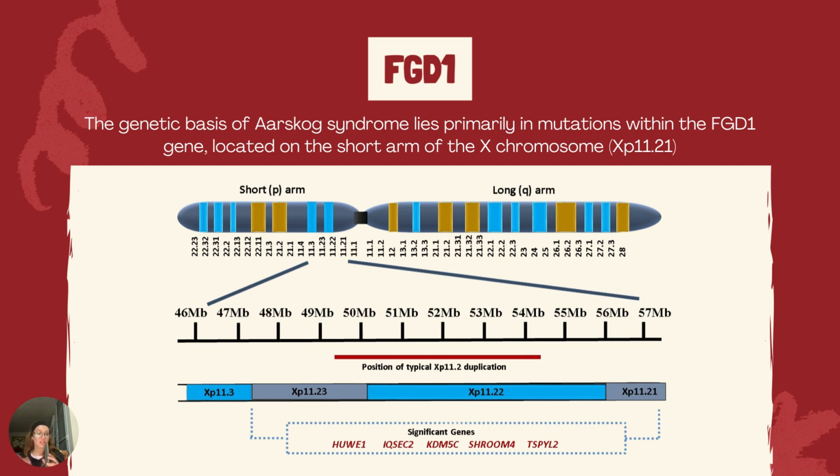So FGD1 consists of 18 exons encoding FGD1 protein of 961 amino acids. The FGD1 protein contains five important domains, including a putative SRC homology 3 binding region, two pleckstrin homology domains, a DBL homology domain, and a zinc finger domain.